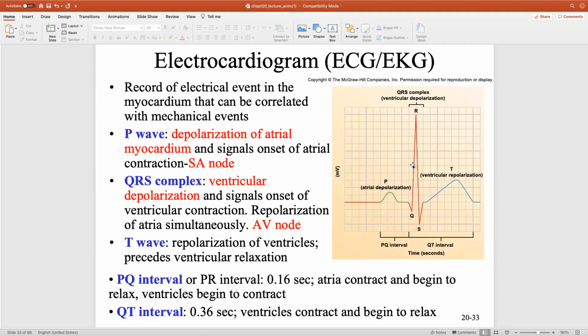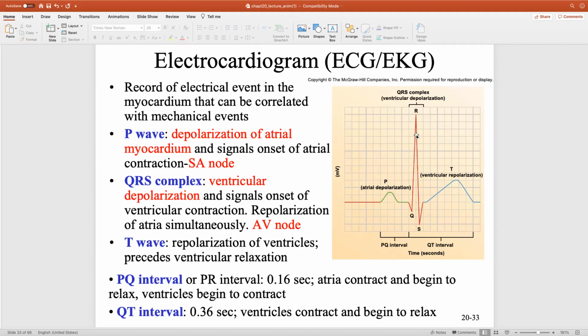The big one is this QRS complex. QRS complex is ventricular depolarization. And halfway between the R and the S, that's when the actual ventricular contraction occurs. So again, discharge is this big waveform Q to R, and then halfway through the R is when the myocardial muscles of the ventricles start to contract.